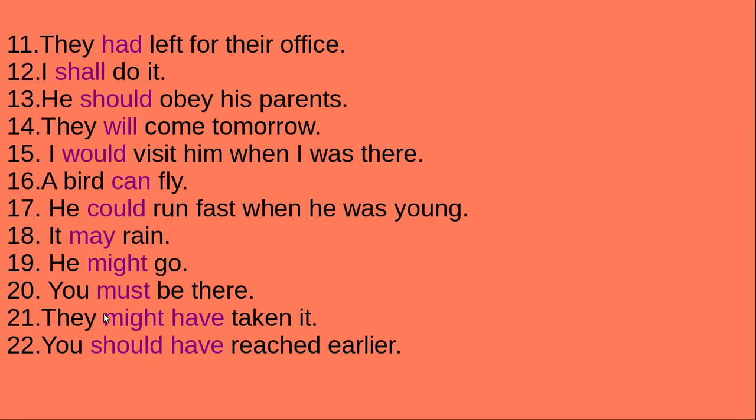Okay, these two, they had left for their office. I shall do it. He should obey his parents. They will come tomorrow. I'd visit him when I was there. A bird can fly. He could run fast when he was young. It may rain. He might go. You must be there. They might have taken him. You should have reached earlier. Try to do it, yes.